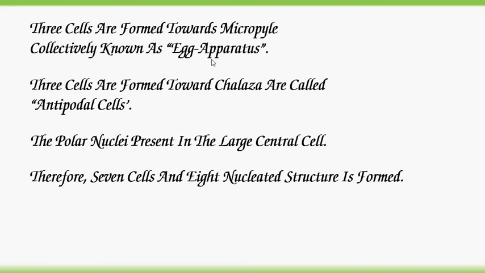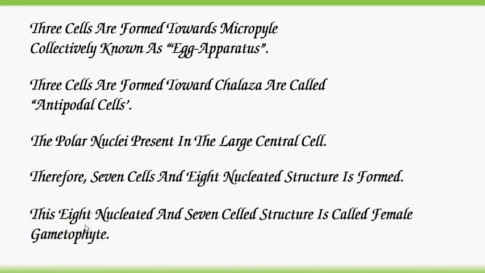and 8 nuclei: egg apparatus having 3 cells with 3 nuclei, antipodals 3 having 3 nuclei, total 6 nuclei. The large central cell is formed with 2 polar nuclei. 2 plus 6, an 8 nucleate, 7 cell structure is formed. This 8 nucleate and 7 cell structure is called the female gametophyte or embryo sac.